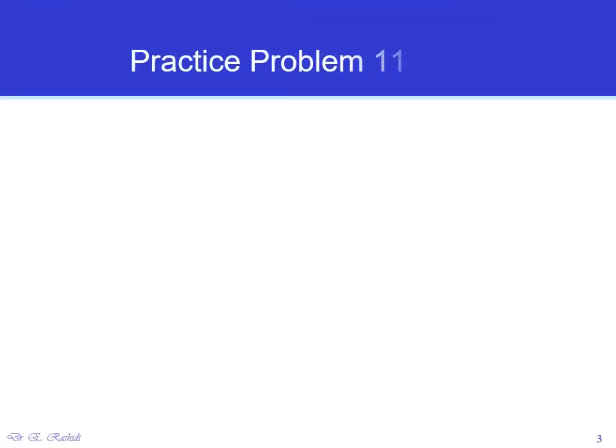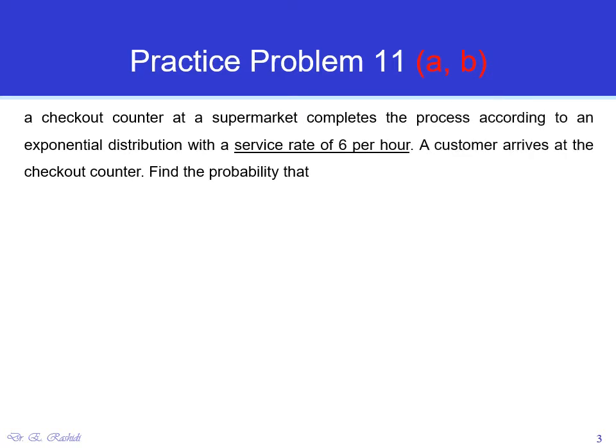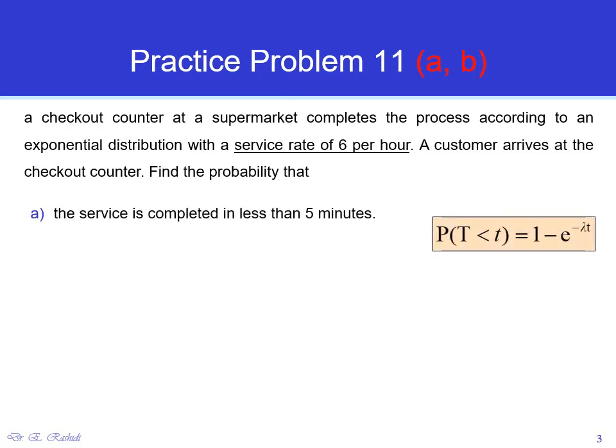Next practice problem. A checkout counter at a supermarket completes the process according to an exponential distribution with a service rate of 6 customers per hour. A customer arrives at the checkout counter. Find the probability that the service is completed in less than 5 minutes. So please pause, work on this problem, and then come back to see the solution. All right, let's see the solution.